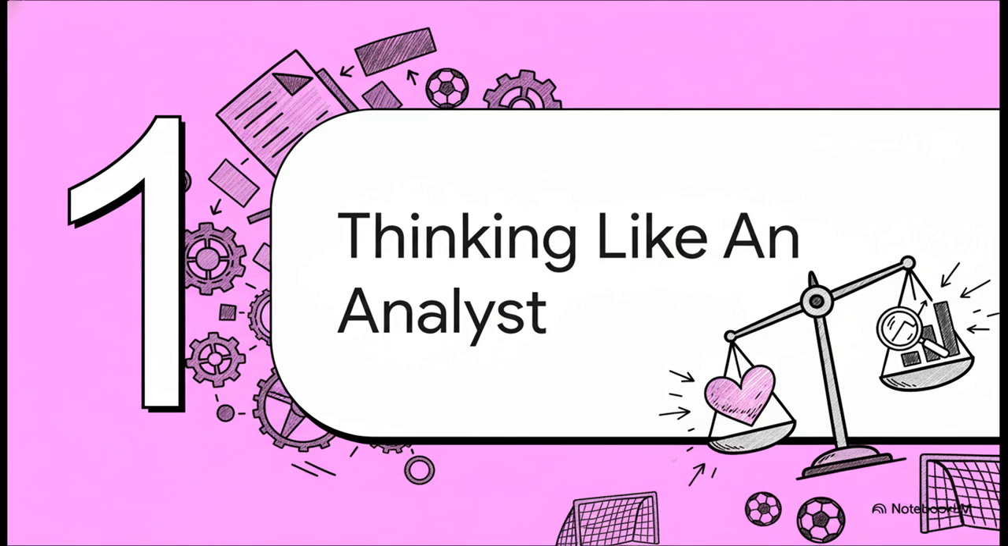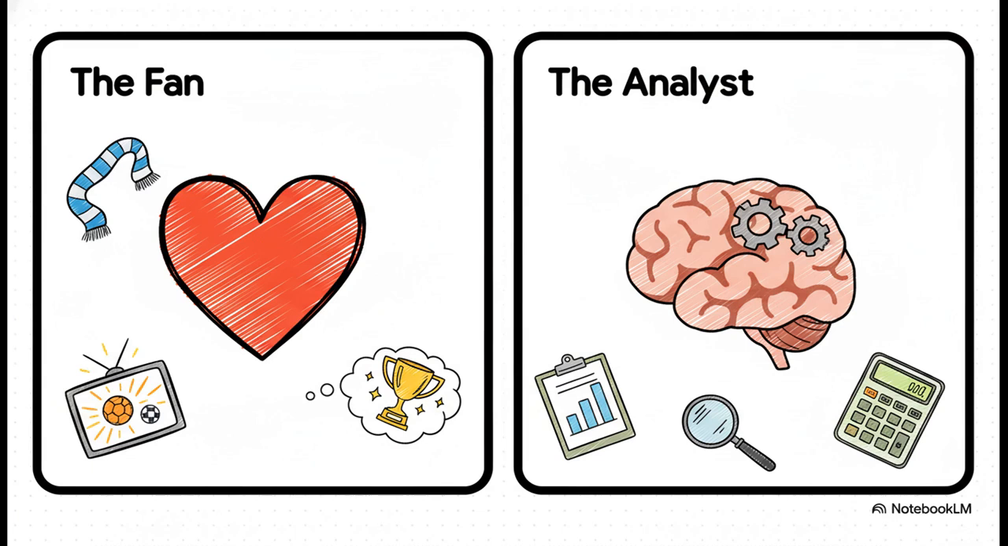Thinking like an analyst. Honestly, this is the most important part of the whole thing. It's about making a conscious choice to trade that emotion for evidence. It's time to put down the team scarf just for a minute and pick up the calculator instead. This breaks it down perfectly. Look at the fan on the left. They're all about emotion. They see the big-name players and just hope for an amazing game.